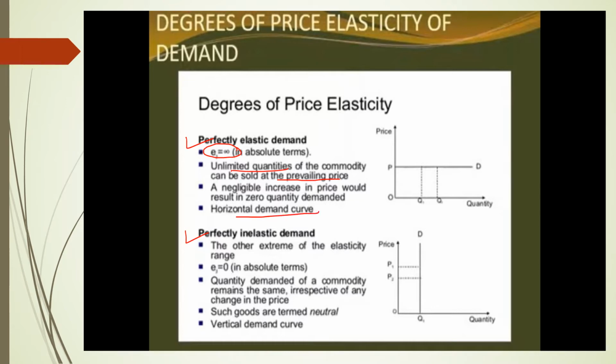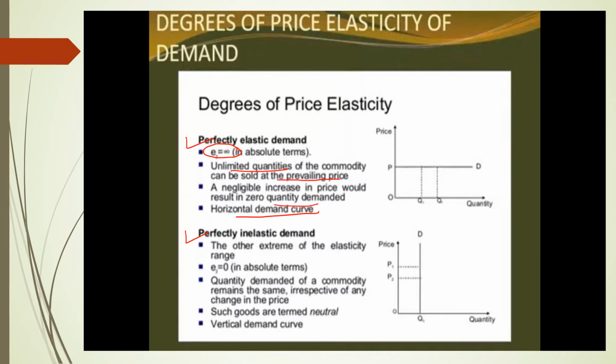Basically, a negligible increase in price would result in zero quantity demanded. That means there is infinity, and so unlimited quantities can be produced.